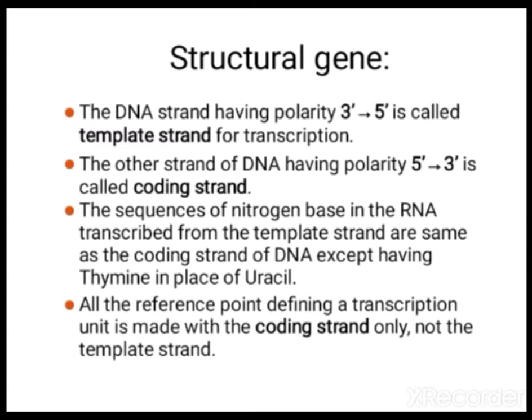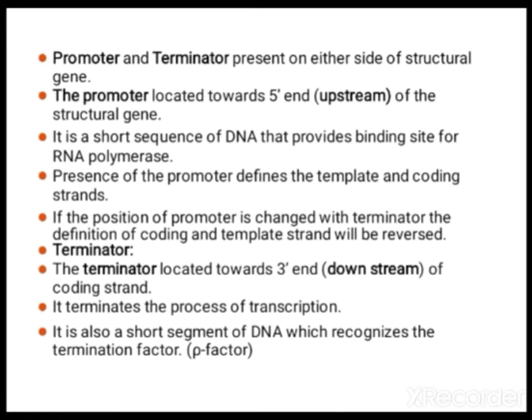But in the place of thymine, uracil will be there. If A is there in the template strand, the newly formed RNA will have U. If G is there, C is formed. If C is there, G is formed. If T is there in DNA, it will form A. Like that, they will form bases. The promoter and terminator are present on either side of the structural gene. Already we have seen. Okay, where is the promoter located?